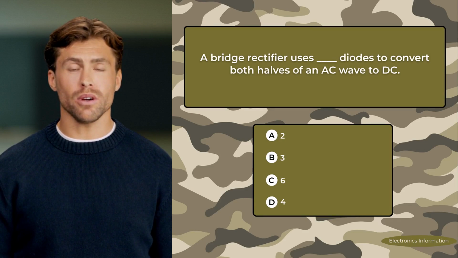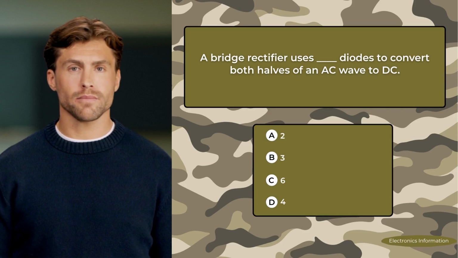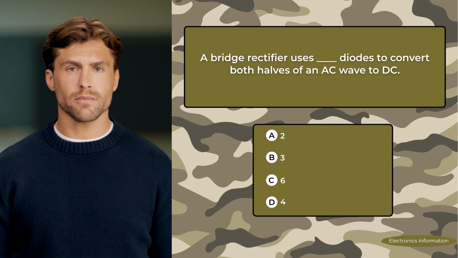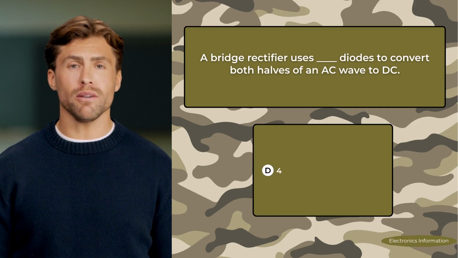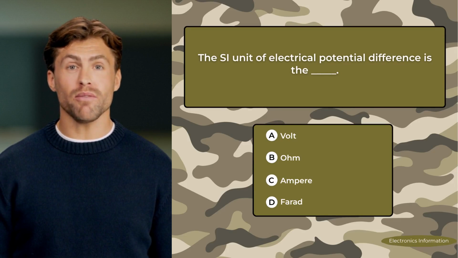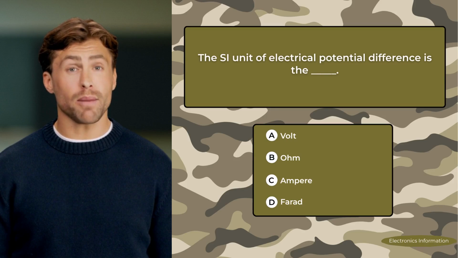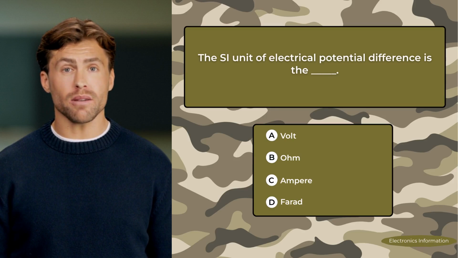A. 2. B. 3. C. 6. D. 4. Correct answer: 4. The SI unit of electrical potential difference is the blank. A. Volt. B. Ohm. C. Ampere. D. Farad.